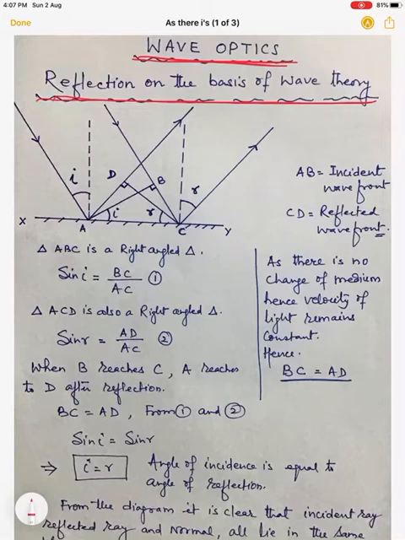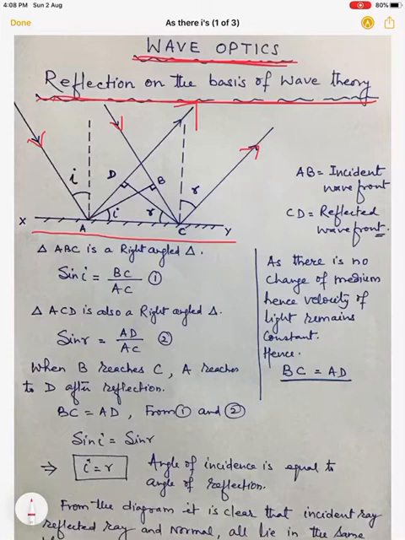So think of that reflection phenomena. The law of reflection is i is equal to r. So we will prove this i is equal to r using the concept of Huygens theory or Huygens wave theory. So XY is a reflecting surface in which a beam of light is incident. So this is a beam of light which is incident on this reflecting surface and reflected and going in this direction.